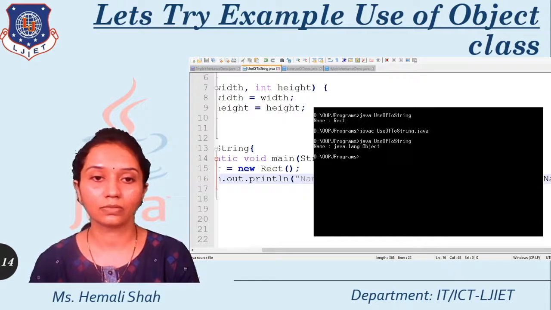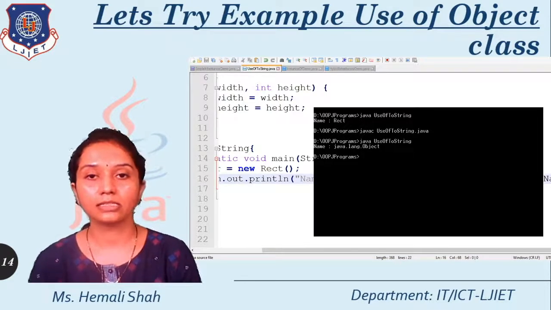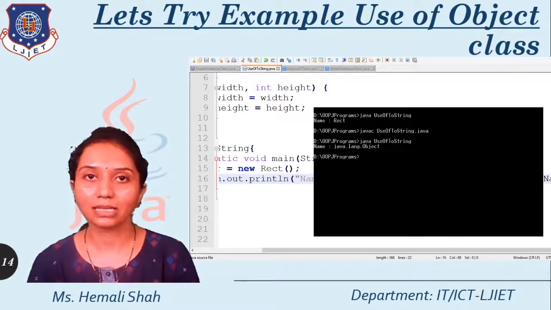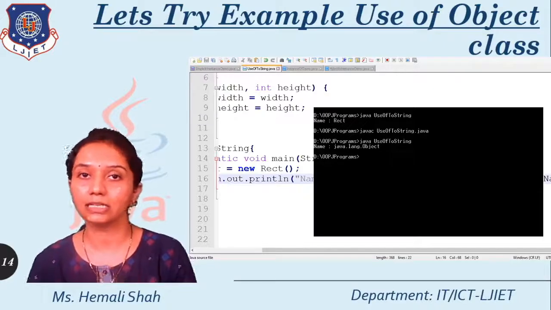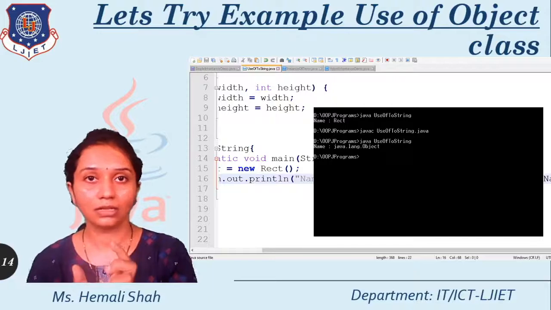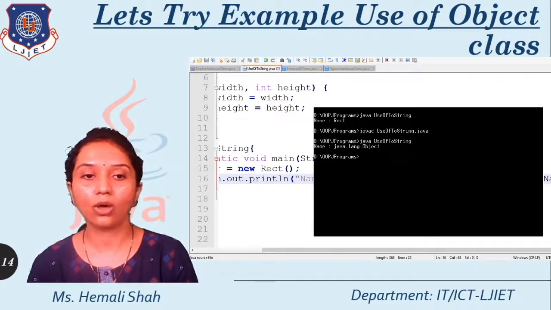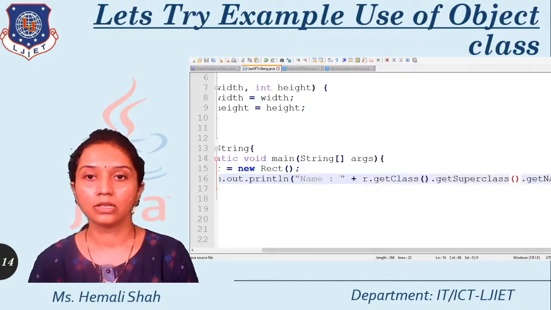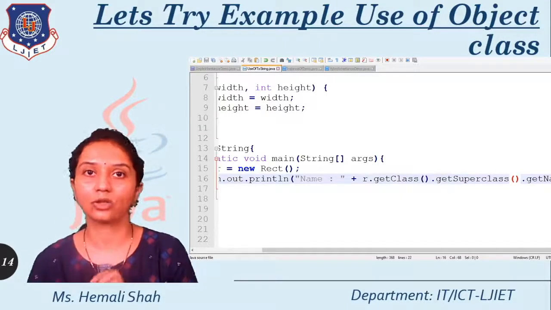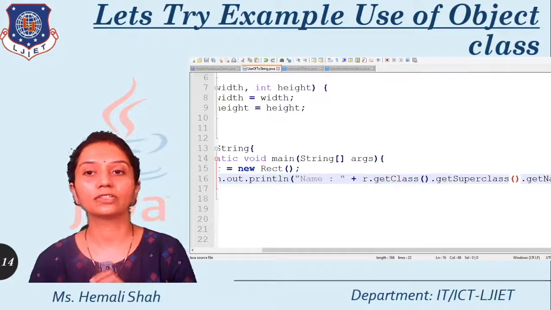See the syntax. What syntax have I used? I just call the function of the class, getSuperclass, that returns the object of the class that works as a superclass of the current object. So in the code I am calling the function getSuperclass, and this getSuperclass returns the superclass class object, and I am calling the function getName.